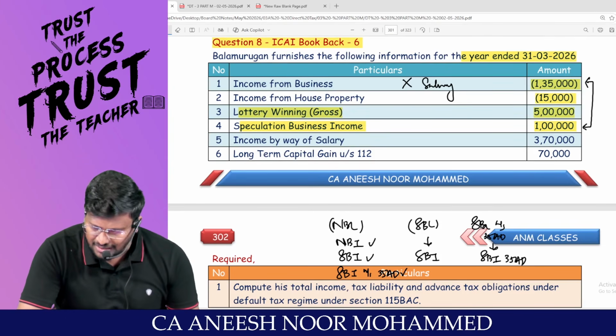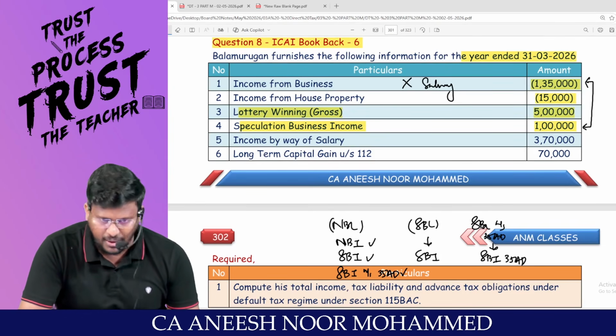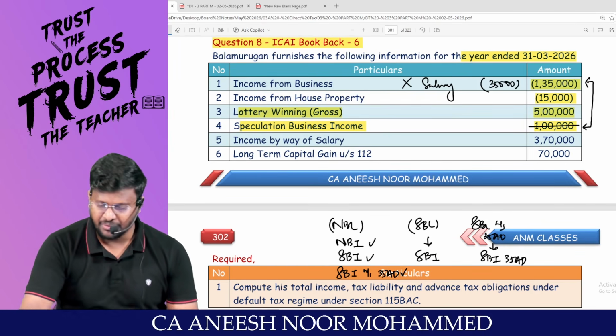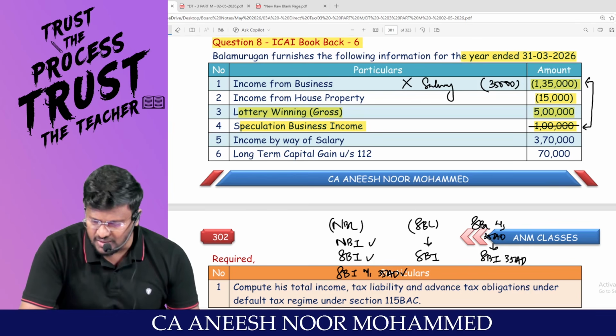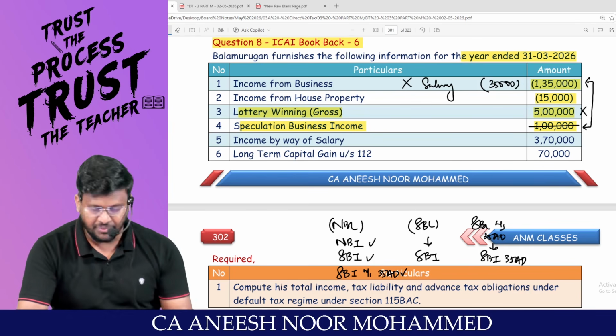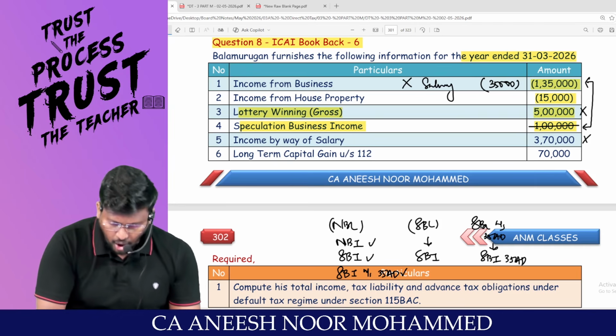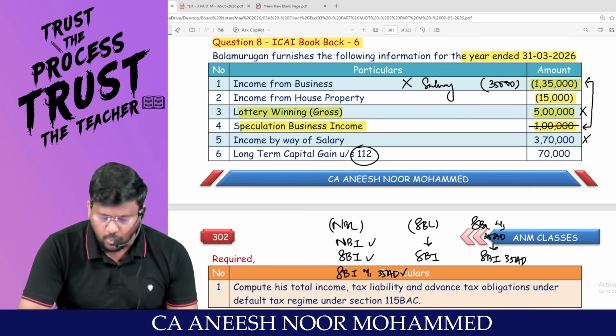Sir, this 1,35,000 can be knocked off against 1 lakh. Still, we will be having 35,000 rupees business loss. Sir, this 35,000 loss cannot be set off against casual income. Cannot set off against what also? Salary also. Long-term capital gain covered under 112.